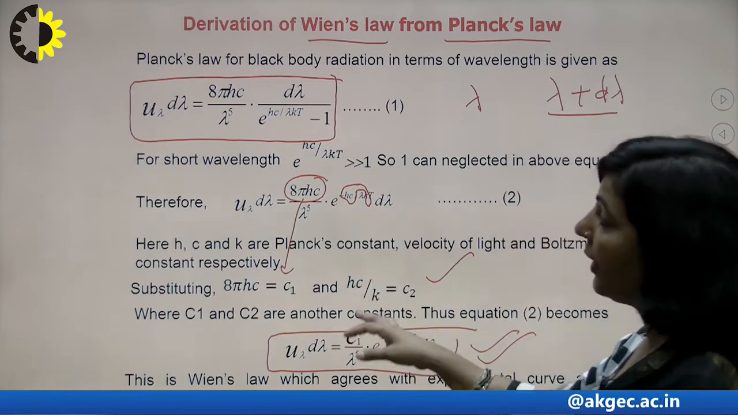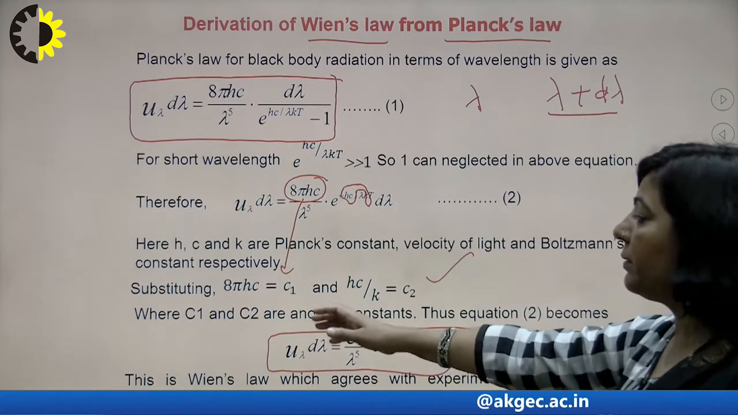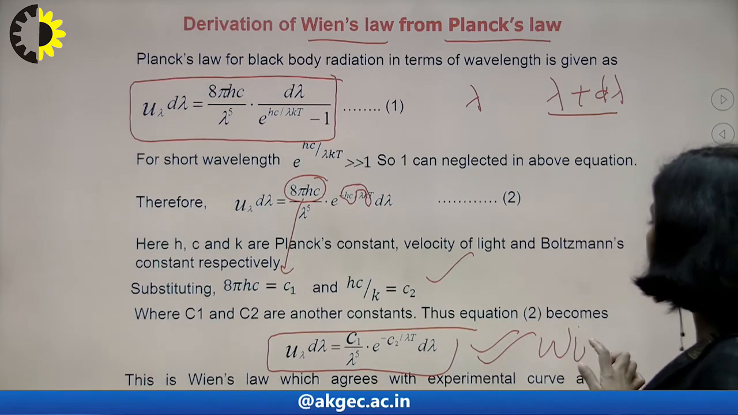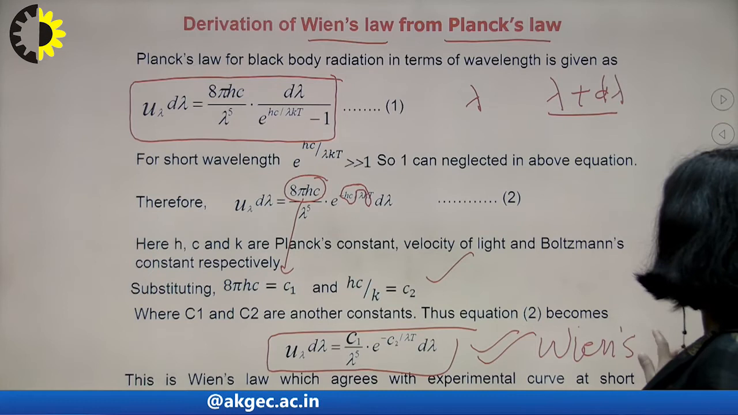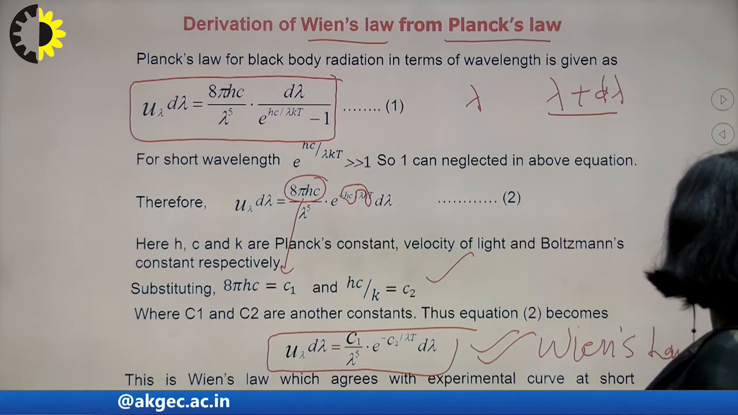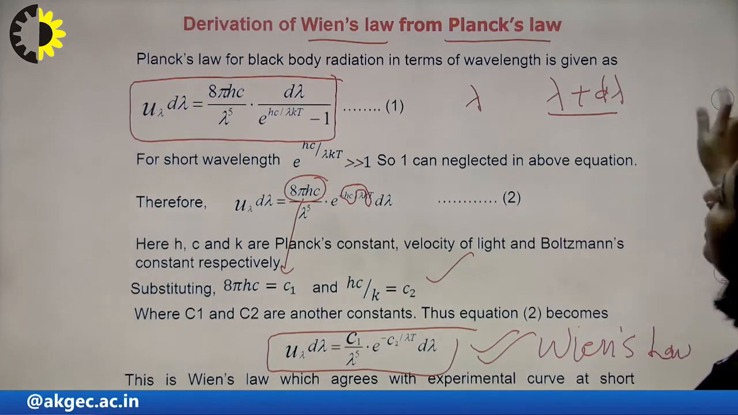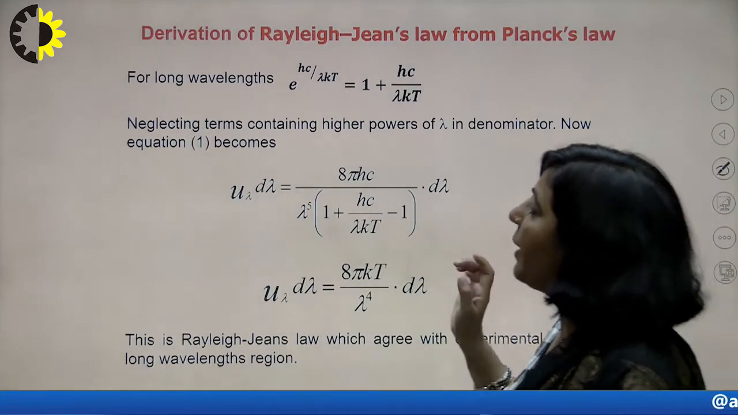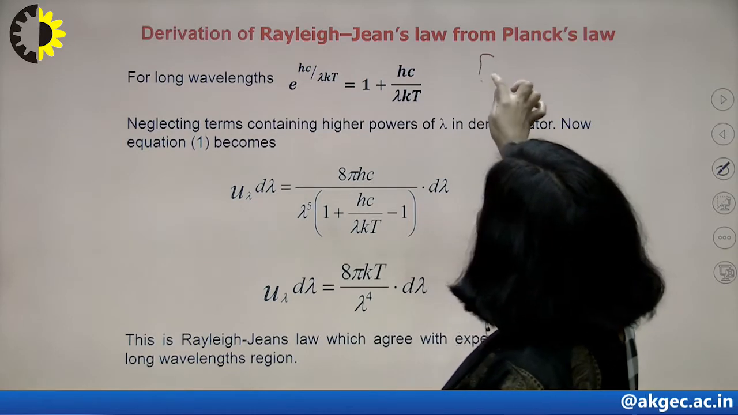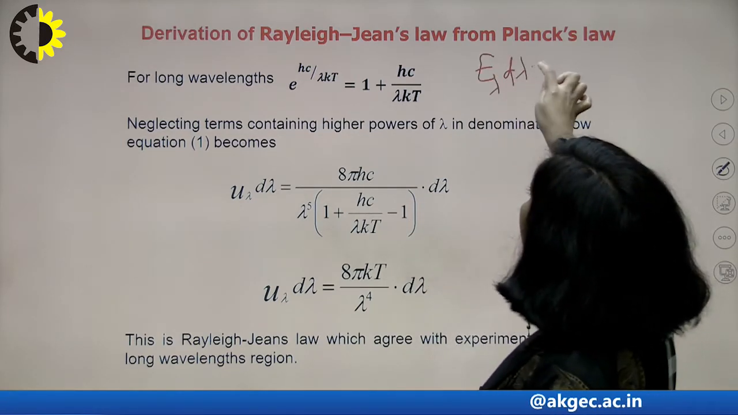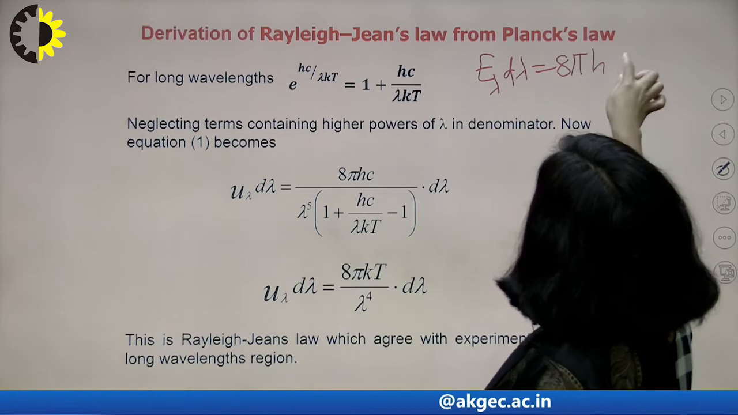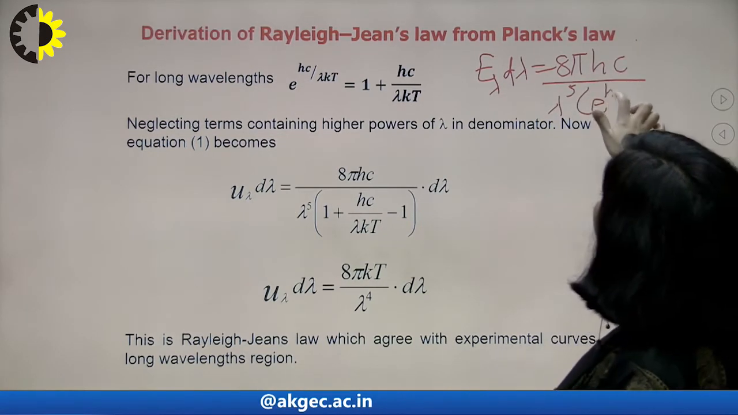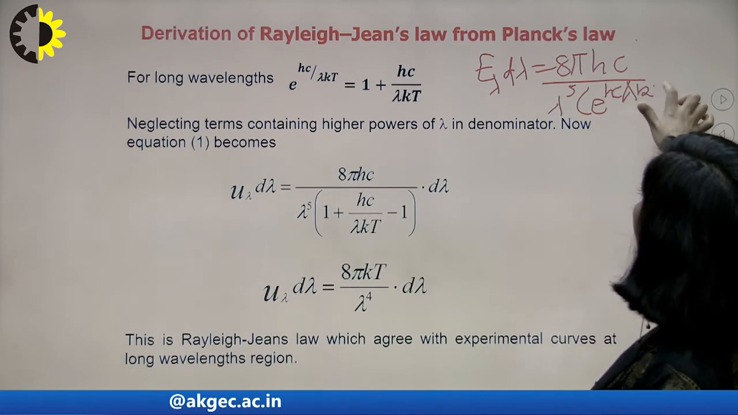We have simplified Planck's radiation law at the shorter wavelength region, and here we can see this is Wien's law. So Wien's law is derived from Planck's radiation law. It means it is applicable at shorter wavelength. Similarly, we are going to derive the Rayleigh-Jeans law from Planck's law. We start from Planck's law, E lambda d lambda, which is equal to 8 pi hc upon lambda raised to power 5, e raised to power hc upon lambda kT, minus 1.